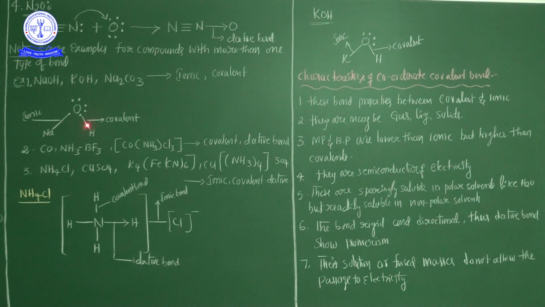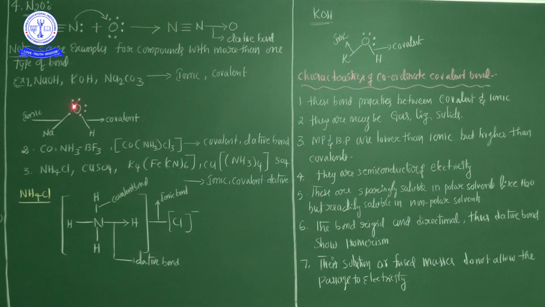So now the example here is NaOH. Na has 11 total electrons, which means 1s2, 2s2, 2p6, 3s1. So one electron is there in the valence shell. If the sodium loses that one electron, it becomes a neon configuration. That's why that one electron is donated to the oxygen.